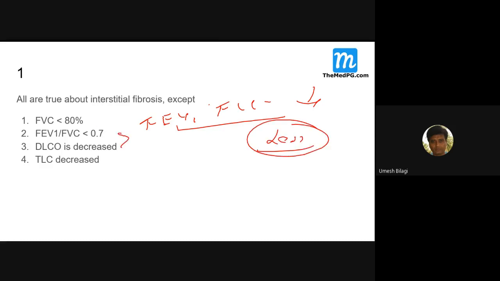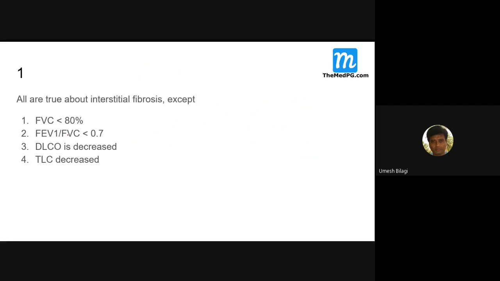So it remains more than 0.7 of the predicted in case of restrictive, whereas in obstructive, the reduction is much more. So in obstructive lung disease, this ratio reduction is true, whereas in restrictive lung disease, its reduction is untrue.